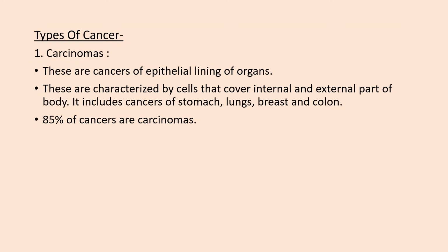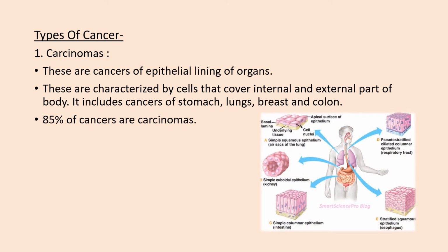Types of cancer. 1. Carcinomas. These are cancers of the epithelial lining of organs. These are characterized by cells that cover internal and external parts of the body. It includes cancers of the stomach, lungs, breast, and colon. 85% of cancers are carcinomas.